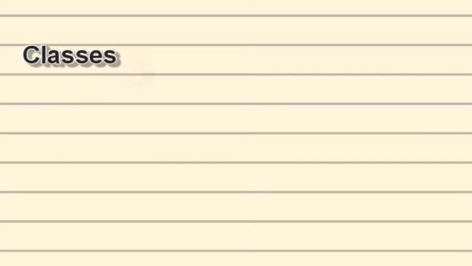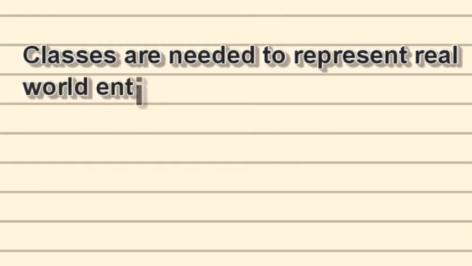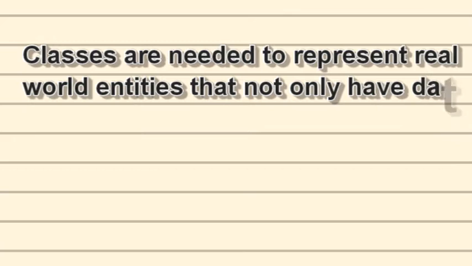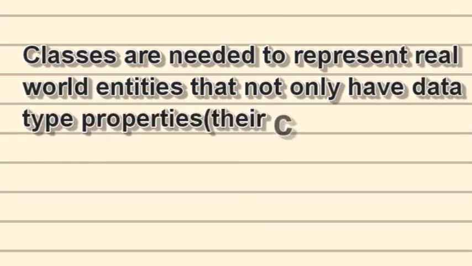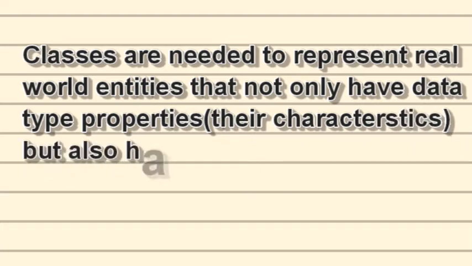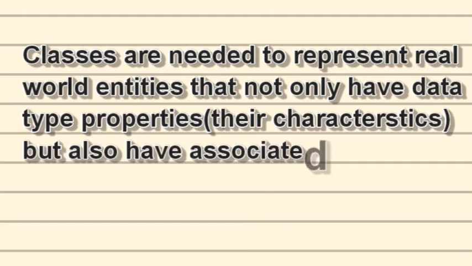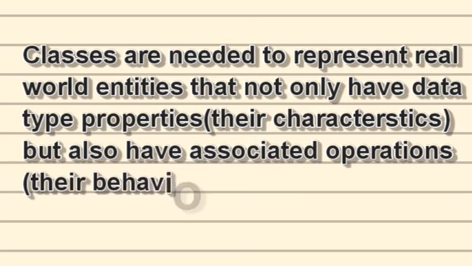When I'm talking about classes, they are basically used to represent real world entities that have not only data type properties but also associated behavior. What do we mean by this statement? Real world objects basically have some data. We can take any real world object, for instance an account class.